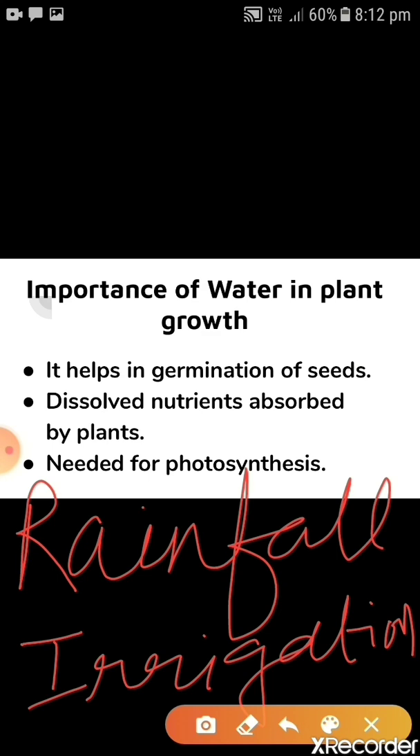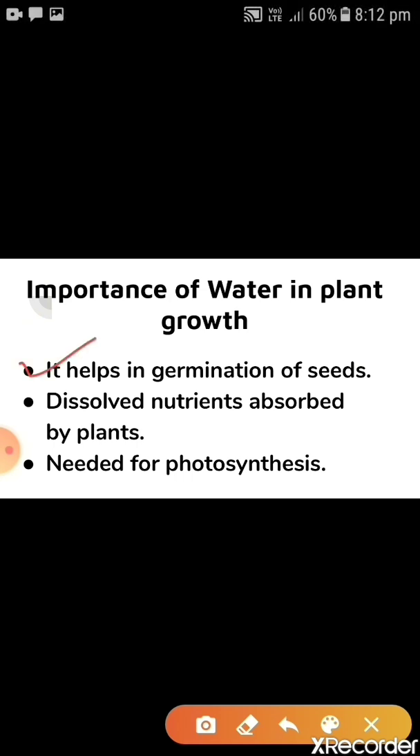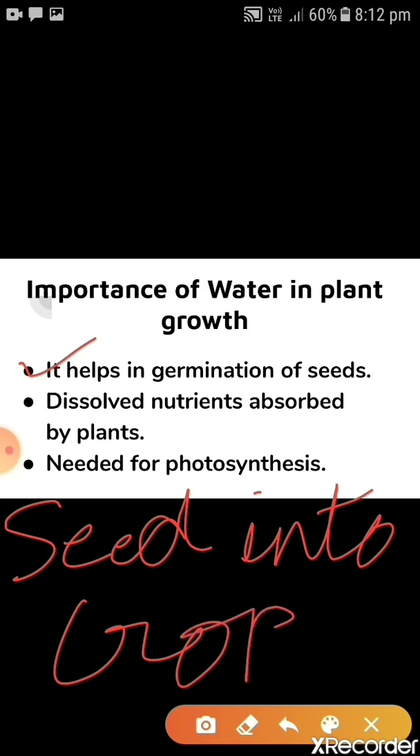Let's quickly come to know what actually is the importance of water in plant growth. First, it helps in germination of seeds. Children, as we know, the farmer sows the seed, and with the help of water only that seed converts into crops. So if a sufficient amount of water is not there, those seeds cannot be converted into crops. So we can say that water is very much essential in germination of seeds.